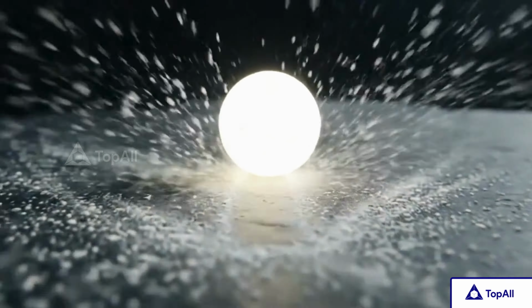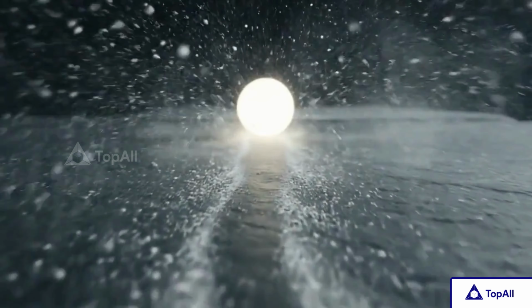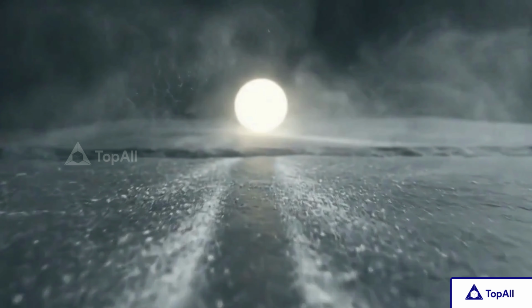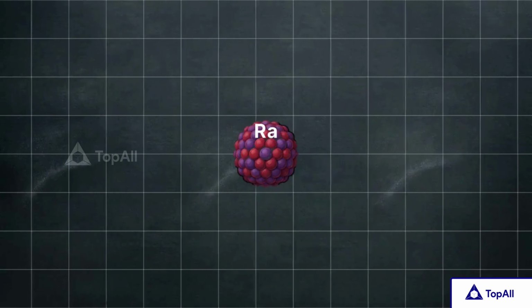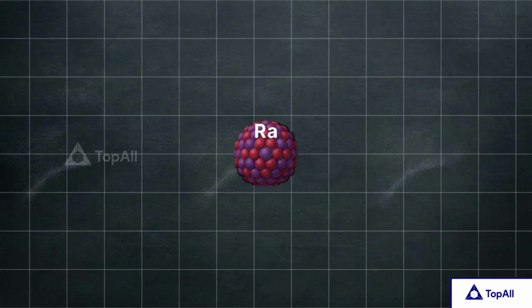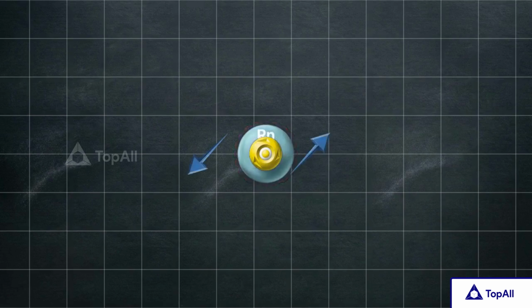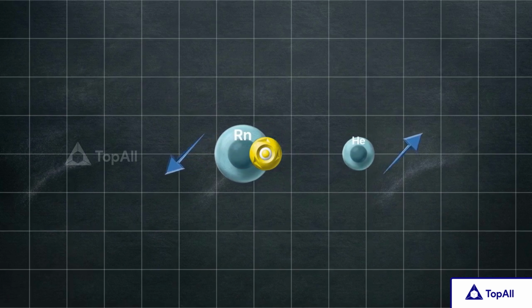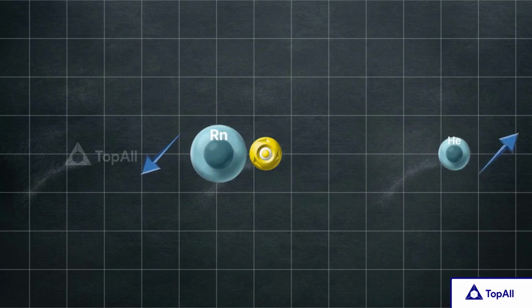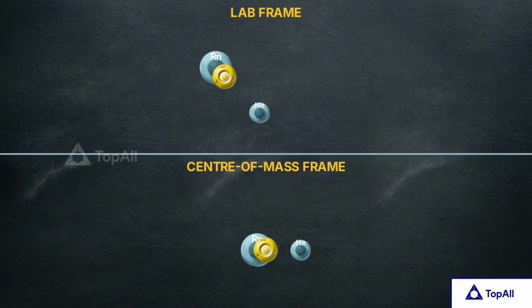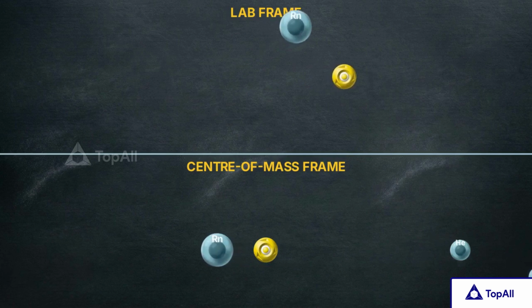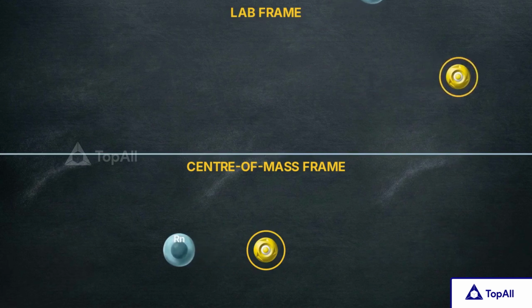Now we change our perspective. We shift our mathematical frame of reference to lock onto that moving center of mass. From this center of mass frame, the system's forward motion is effectively canceled out. We are moving right along with the event. In this new frame, the product particles simply fly back to back from a fixed central point, moving with equal and opposite momentum. By shifting our frame, we turn a complex, moving explosion into a stationary and perfectly balanced interaction.